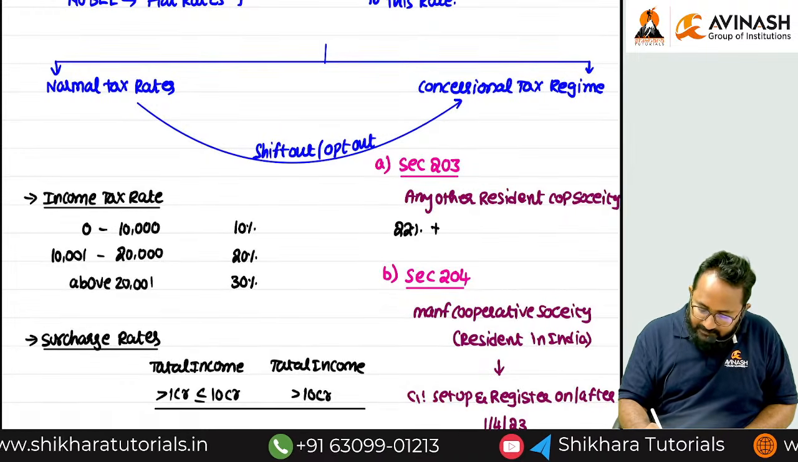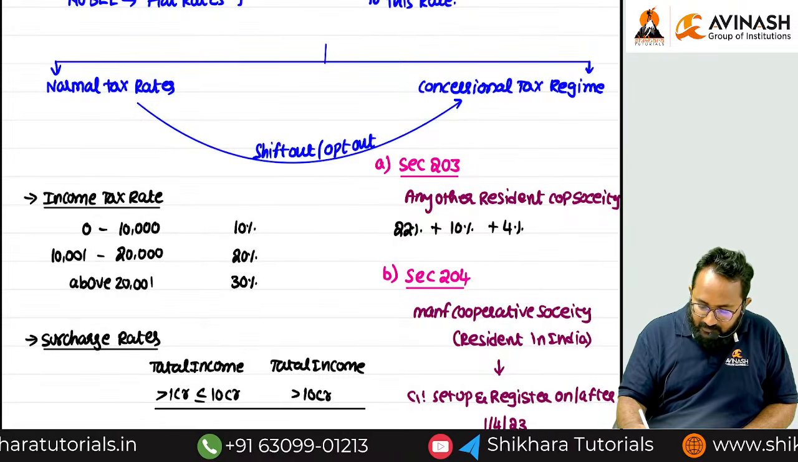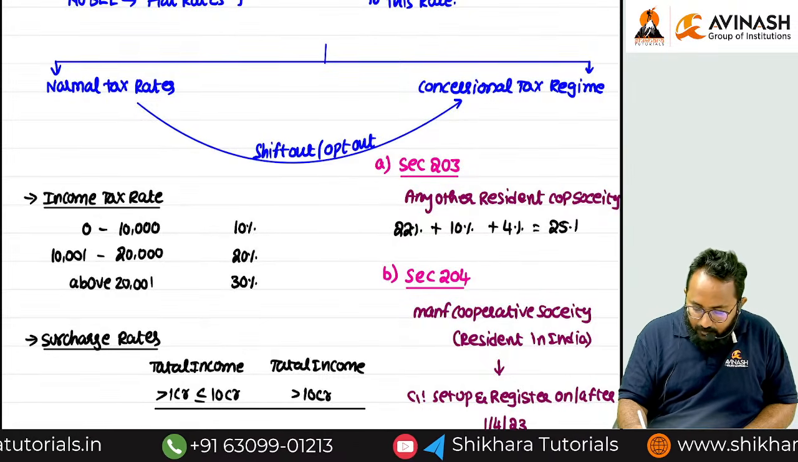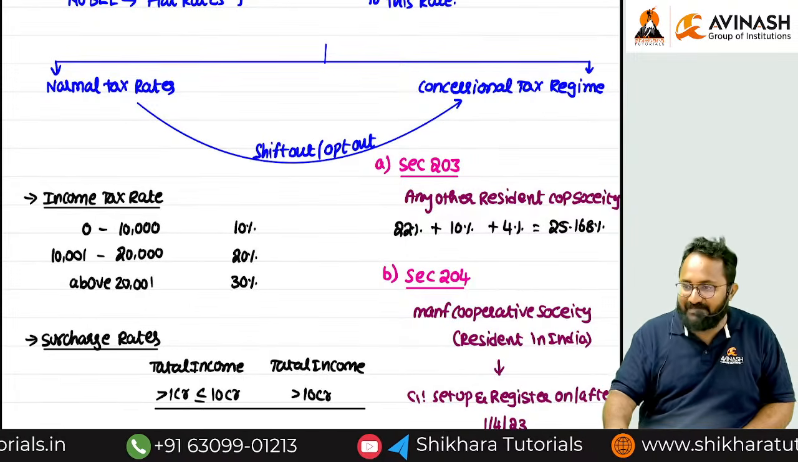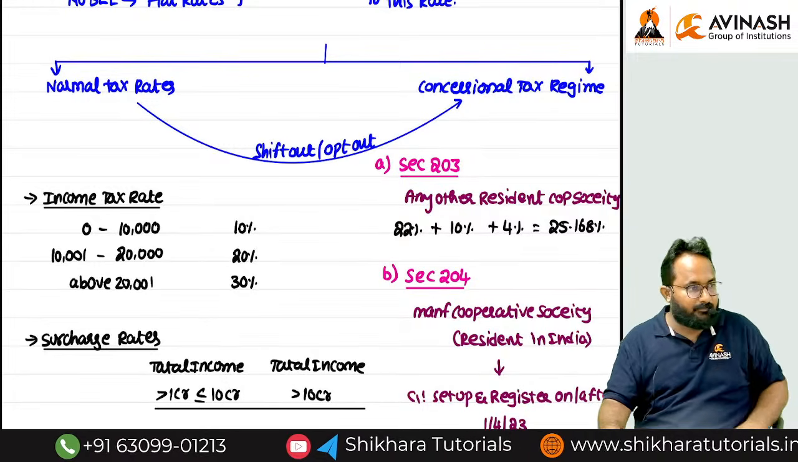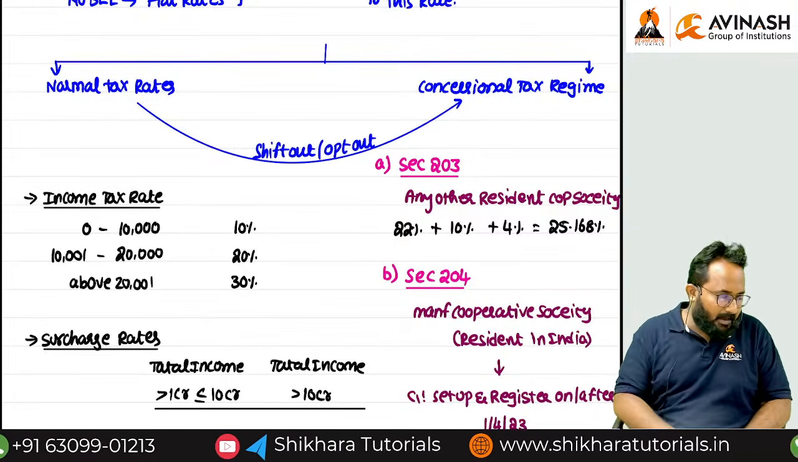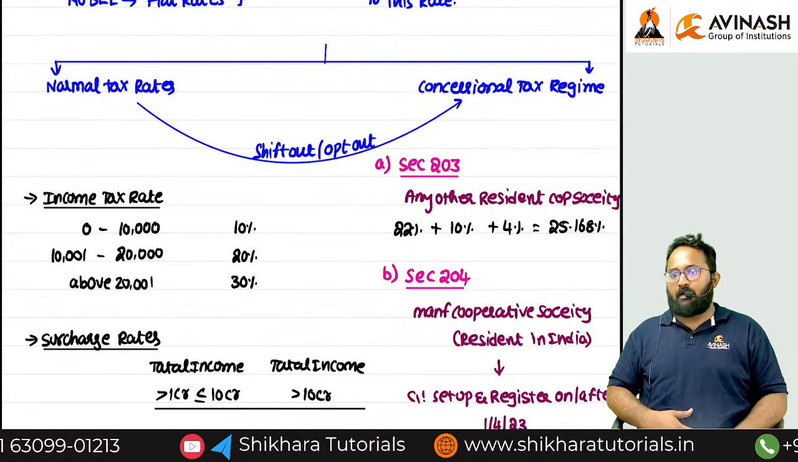22% plus fixed surcharge plus health and education cess, it is 25.168%. It is similar to which section? 200. Similar to which section? 200. Clear up to now?